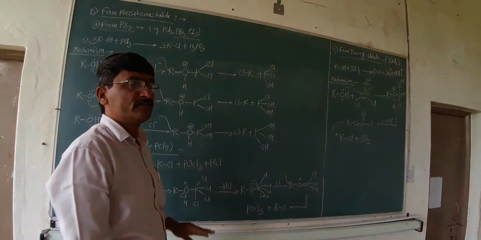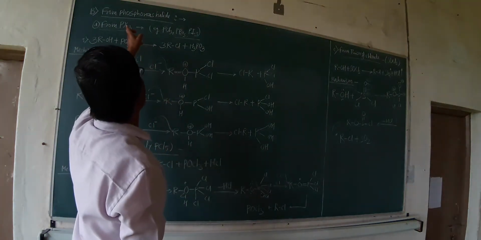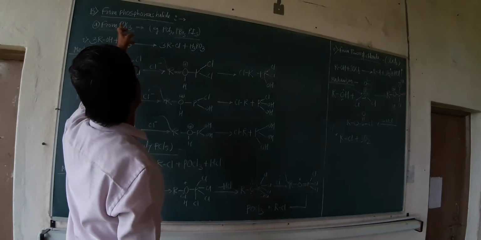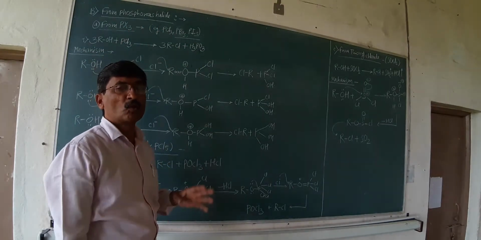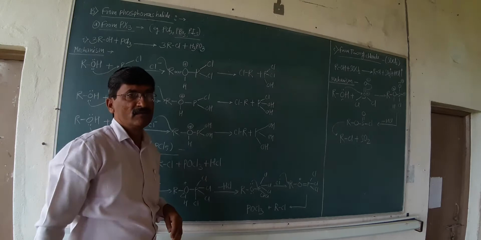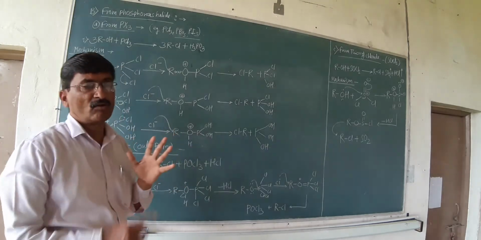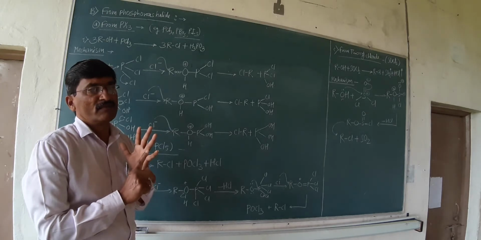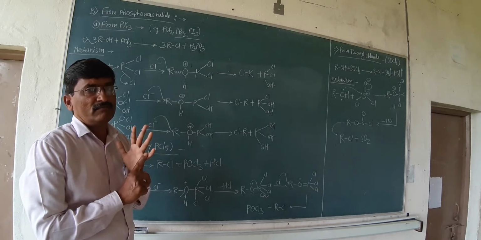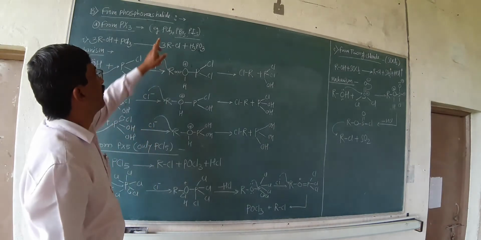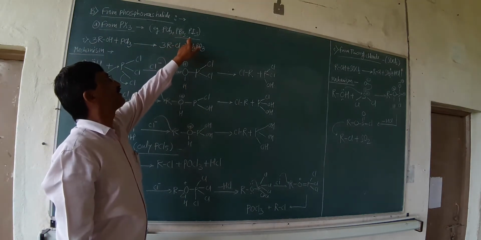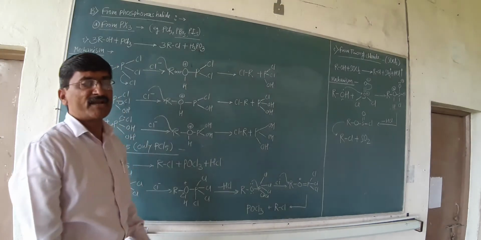Hello everybody. Today we are going to start the new method of preparation from the phosphorus halides. There are two types of phosphorus halides. Phosphorus trihalides like PCl3, PBr3 and PI3. Out of that, PCl3 is easily available, but PBr3 and PI3 get prepared by the action